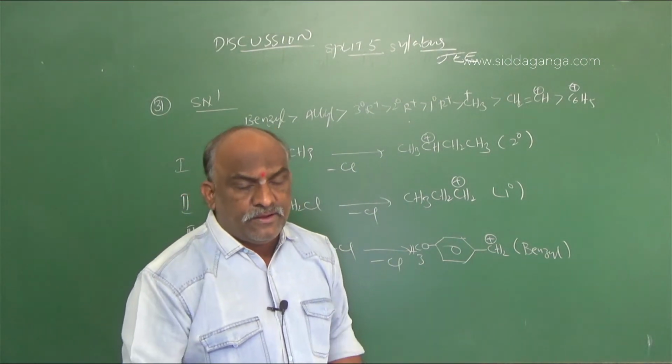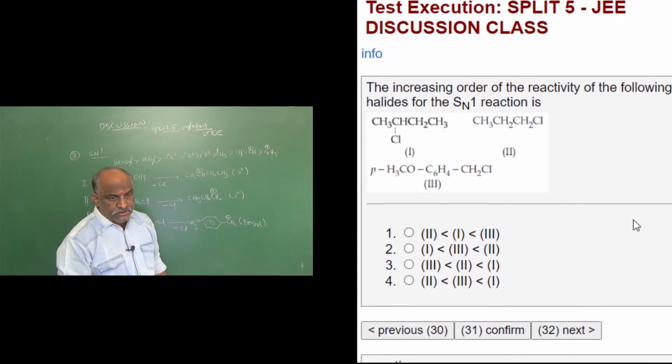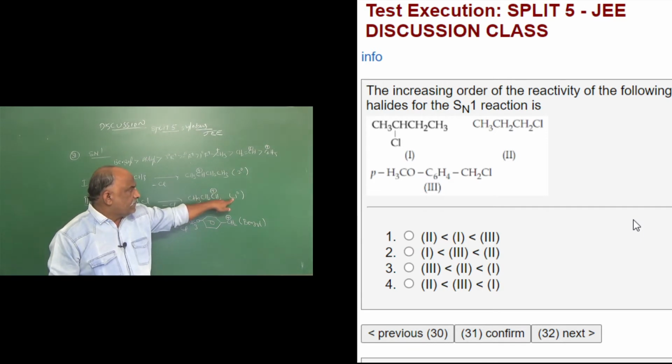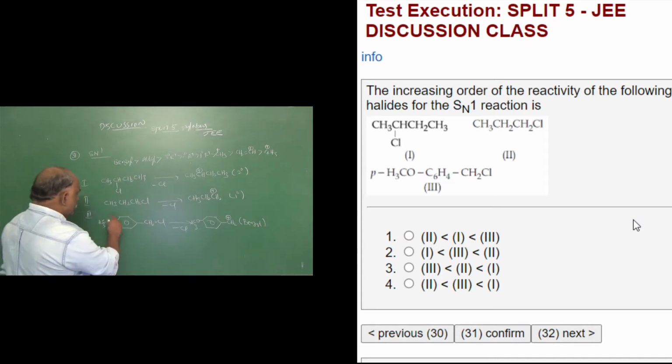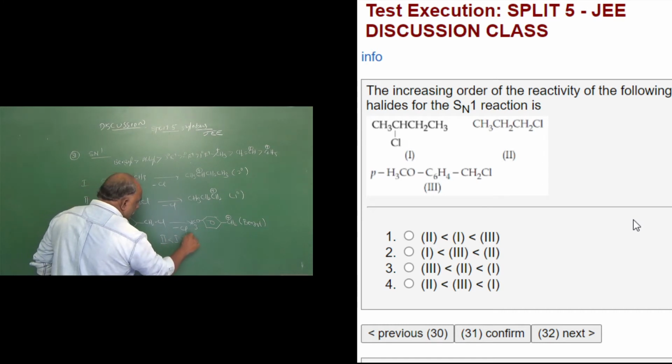So according to the options, the increasing order means 3 will be last and 2 will be first, because 2 is primary. After primary carbocation, next is secondary carbocation, next is benzyl carbocation. So the answer is 2 less than 1 less than 3.